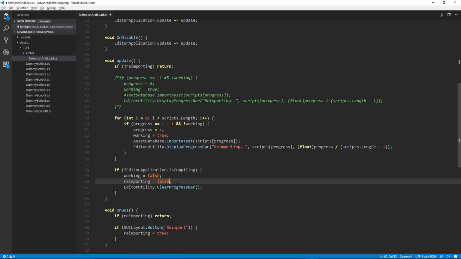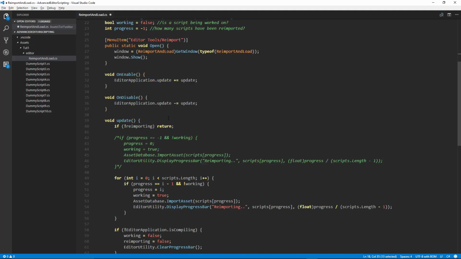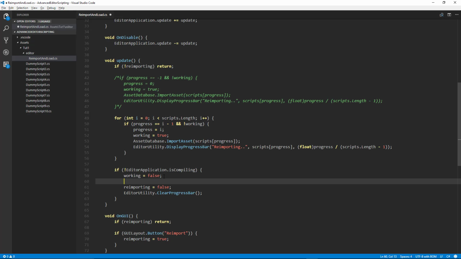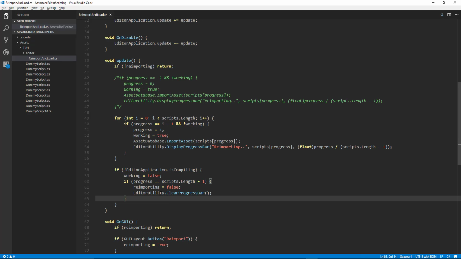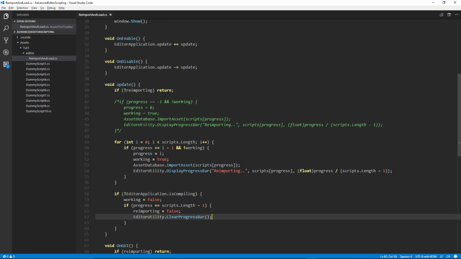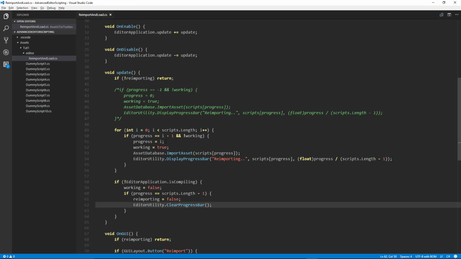Now we need to make some adjustments here, because if this stops compiling, then we want to check to see if we've actually reached the last script in our reimport array. So before we say reimporting is equal to false, we want to make sure that we've finished reimporting all of our scripts. So we can say if progress is equal to scripts.Length minus 1, that would indicate that we've finished compiling our last script, and then we can stop reimporting, and then we can get rid of the progress bar. Okay, so I think we've done everything correctly. We can go back to Unity and see how this works.